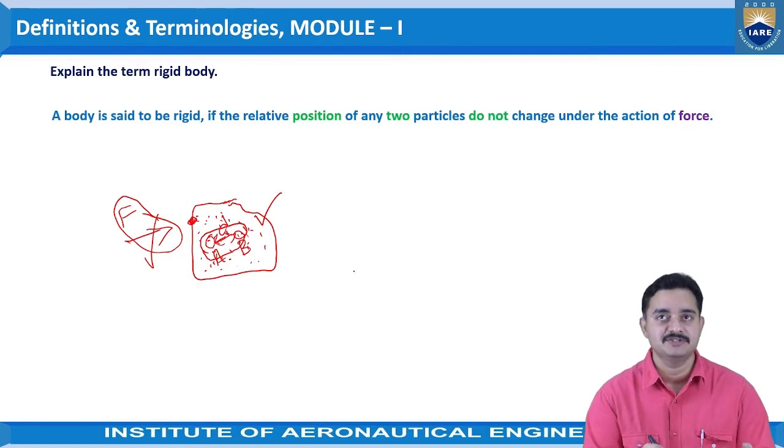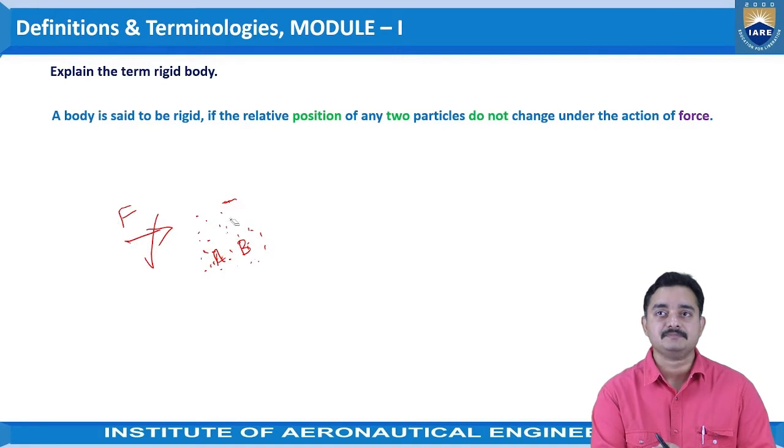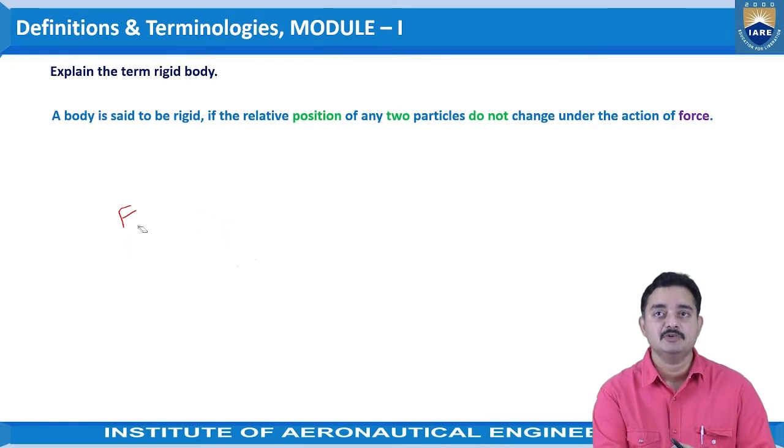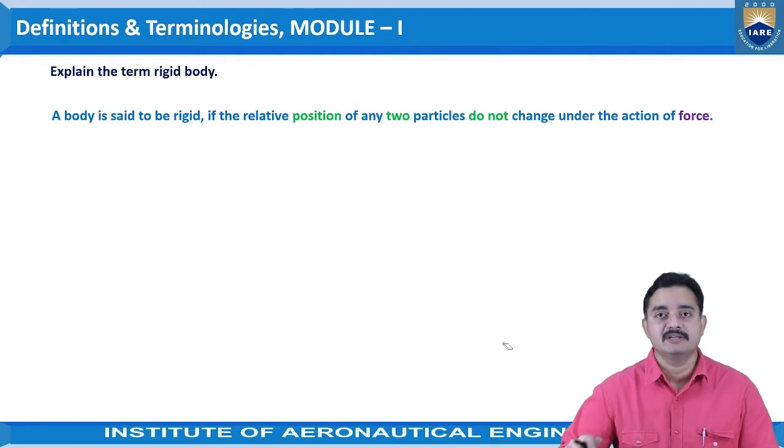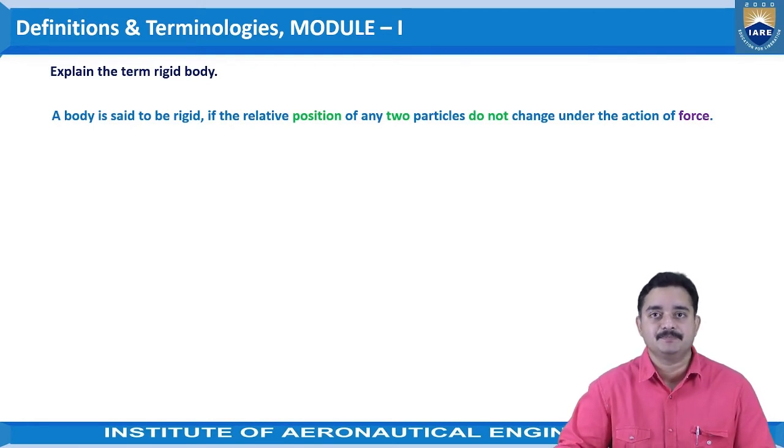That is the definition of a rigid body. Simply, a body which doesn't deform even though some force is applied is treated as a rigid body.